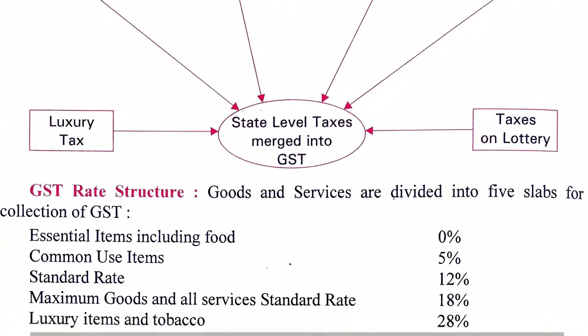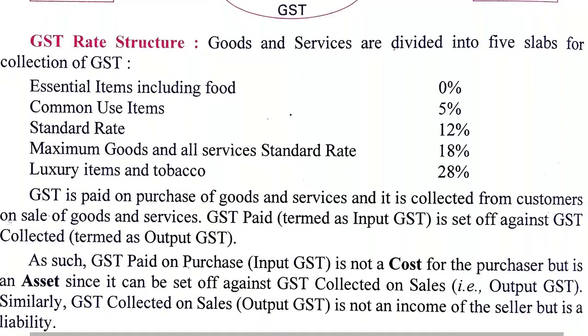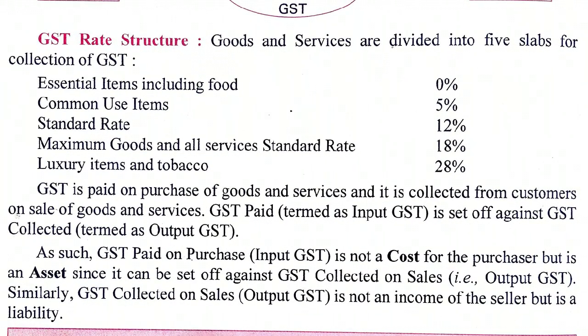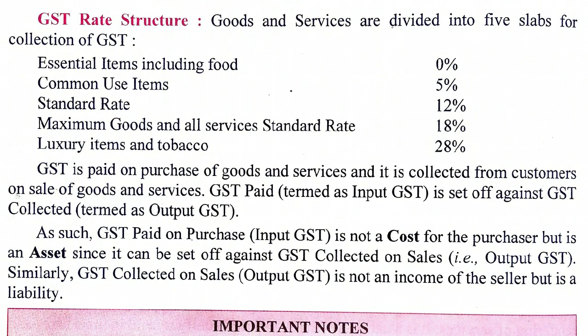Now what are the different rates of GST? There are 5 slabs of GST. For essential items like milk, food items, food grains, there is no GST, so it comes under the 0% slab. For common use items, there is 5% GST. Many kitchen items have 5% GST, or essential items also.